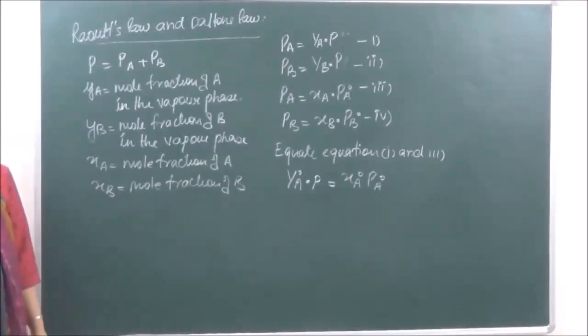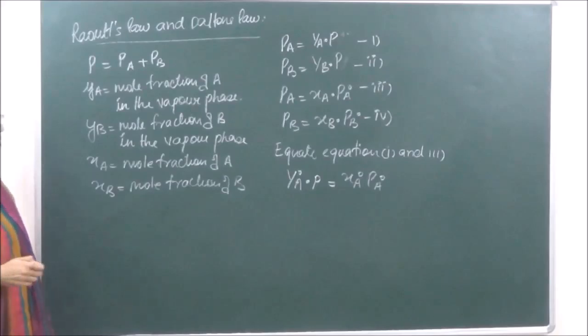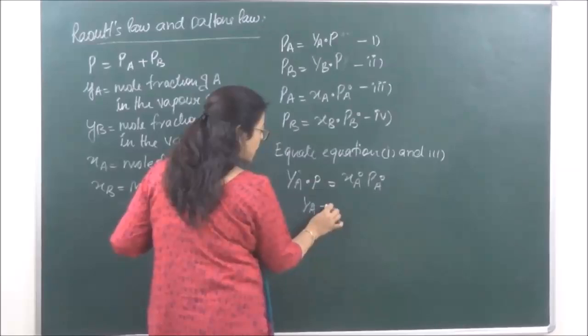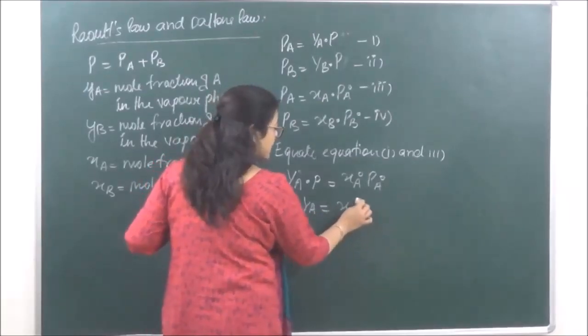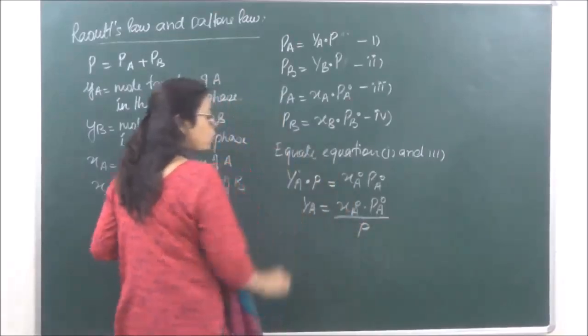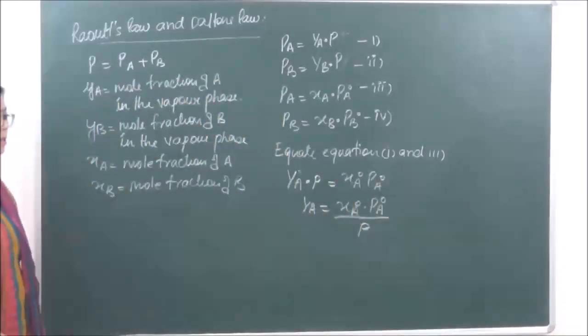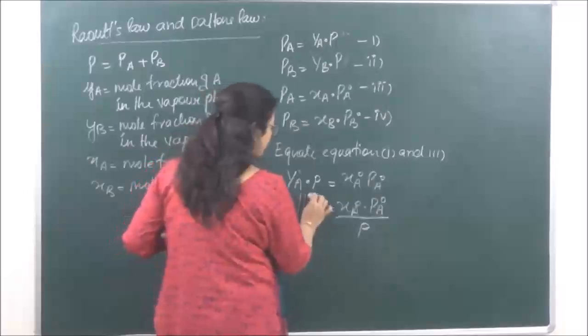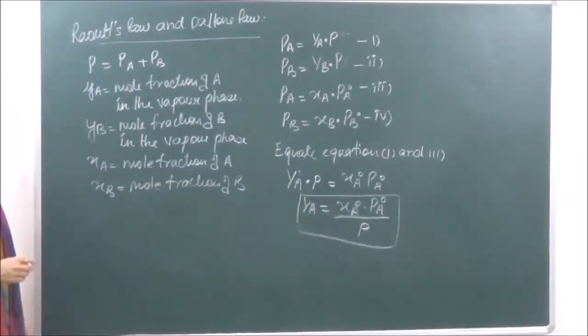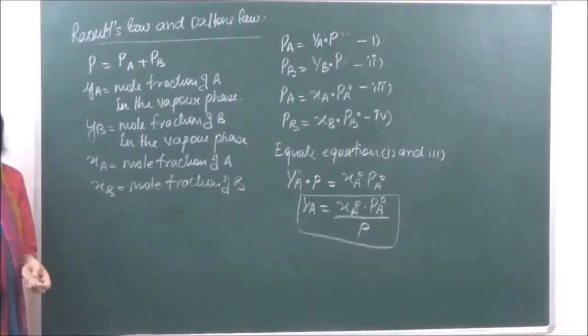Okay, so when we have equated both the equations, what will be YA over here? YA will be equal to XA into PA naught upon total pressure. So this is the expression from which we are going to get numericals. Okay, based upon Raoult's law, let's practice a few questions.